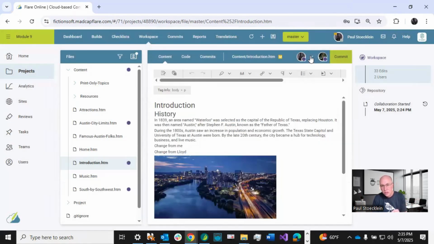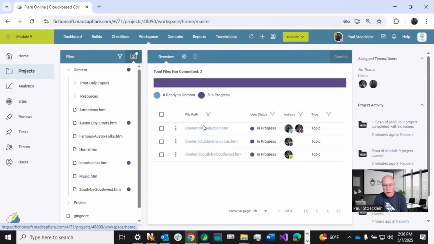And I can come to here, and instead of committing, I can select this, ready to commit. And notice that my little indicator changes to a check mark. That is a clue to other authors that, hey, that person is good with me committing their changes if everyone is done. And you will also see this here in this view. So this is the topic, and you can see I'm done, but of course, Lloyd is still working on it.